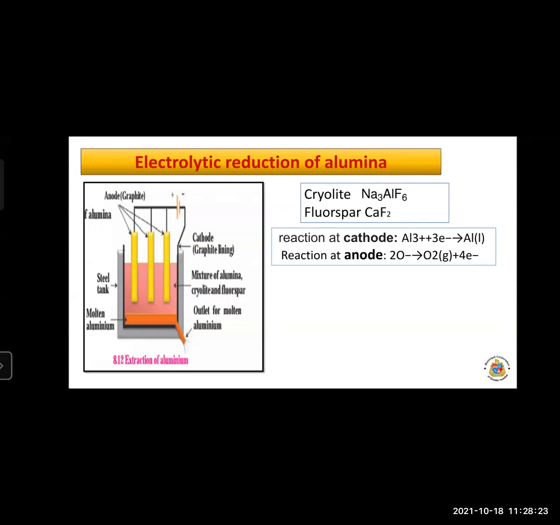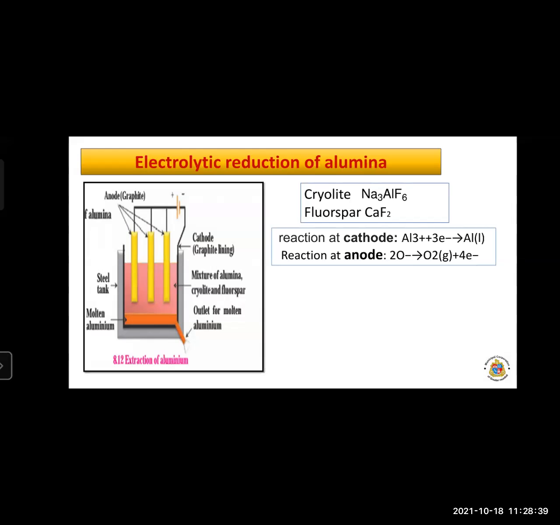Diagram is also important. A question may be asked for this diagram, that is, label the diagram, draw and label the diagram. Now also, which electrolytes, which mixture is added to lower the temperature of the molten mixture of alumina?